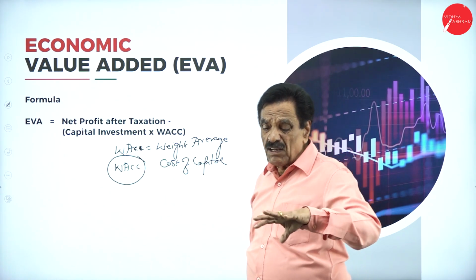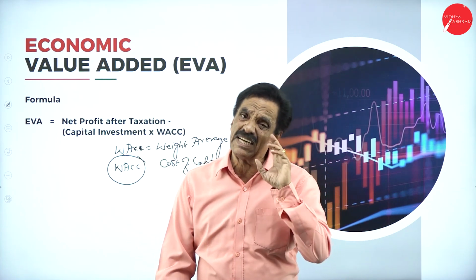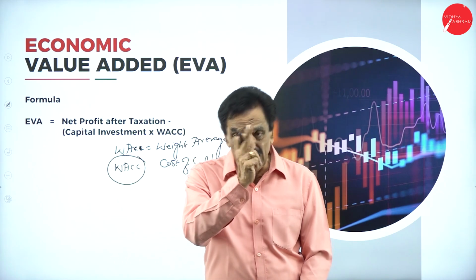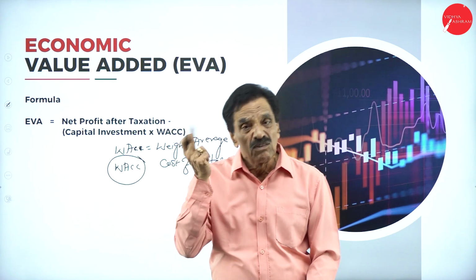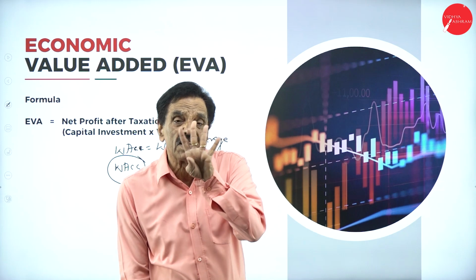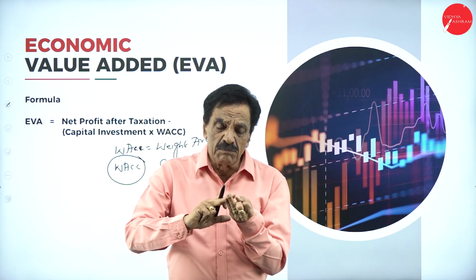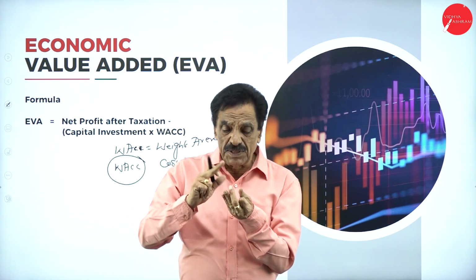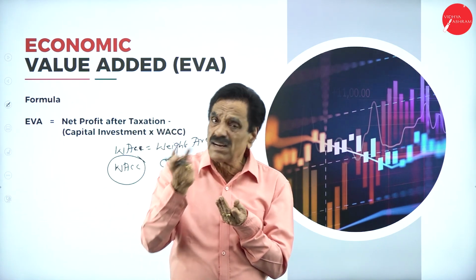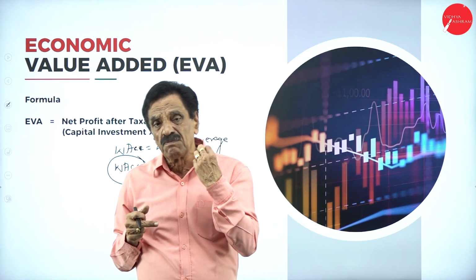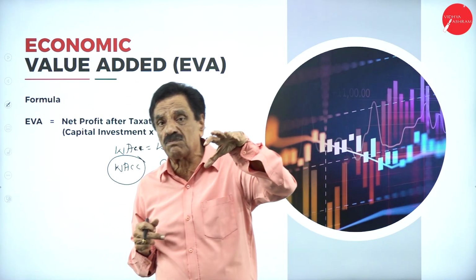So we will give the weight. What are the sources of the company? General sources are equity shareholder, preference shareholder, retained earnings, profit or reserve. Fourth is the debenture. Which are the 4 sources? One is equity share. Number 2, preference share. Number 3, retained earnings or reserve, we can say. Number 4, the debenture, debt we have borrowed to raise the capital. These are the sources of the company.